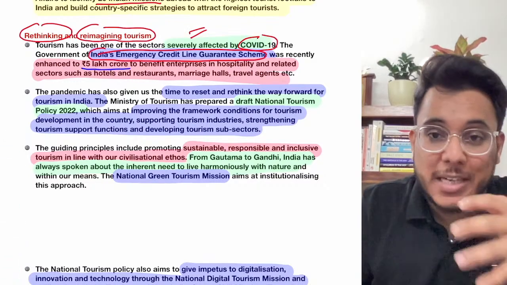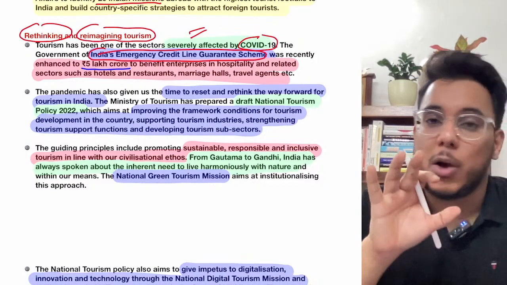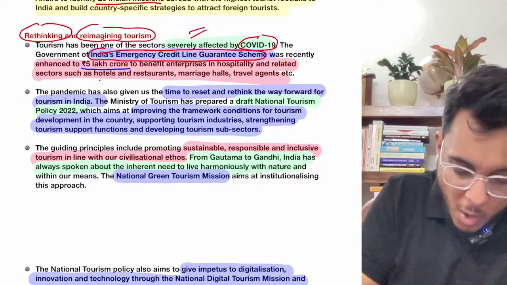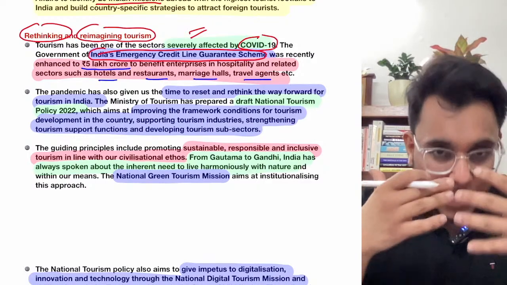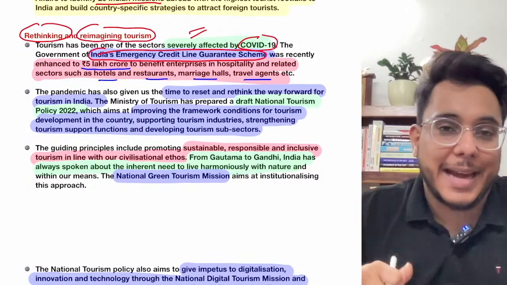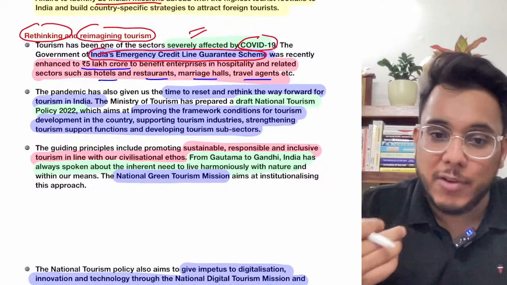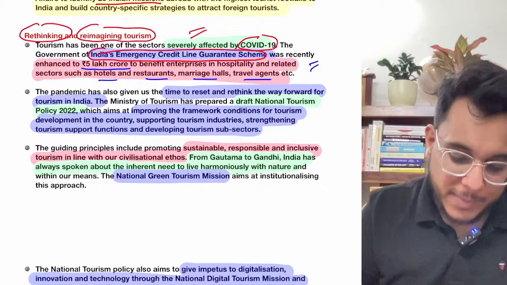Now, what is this Emergency Credit Line Guarantee Scheme? Hotels, restaurants, marriage halls can take credit, they can take a loan from the banks, and the government will provide the guarantee. Collateral is not needed; the government will provide the guarantee. That is the Emergency Credit Line Guarantee Scheme that started.